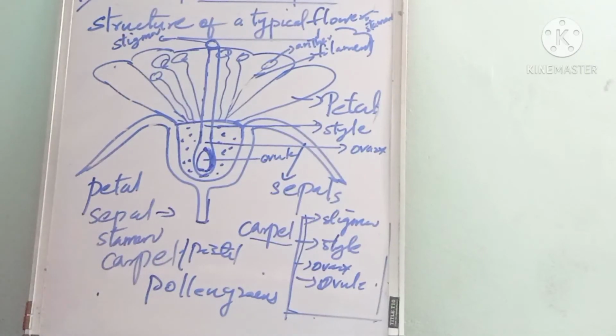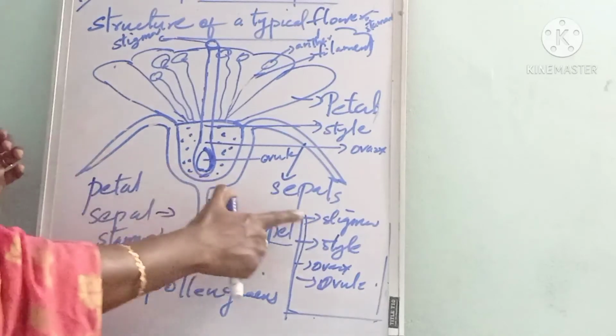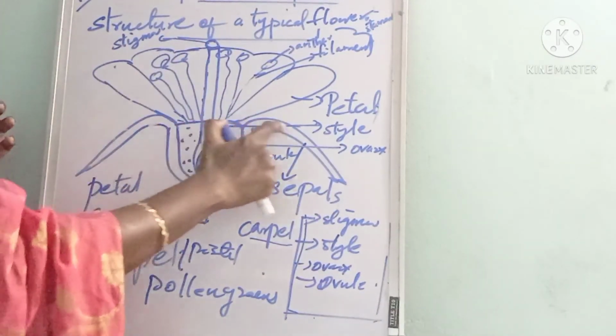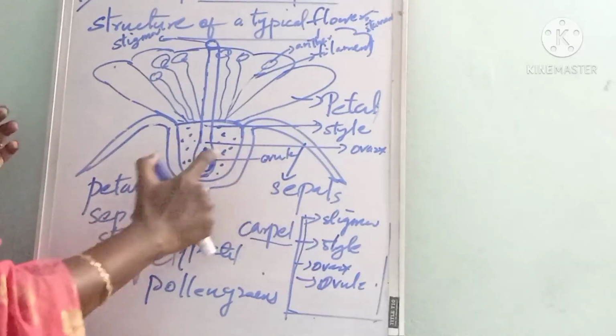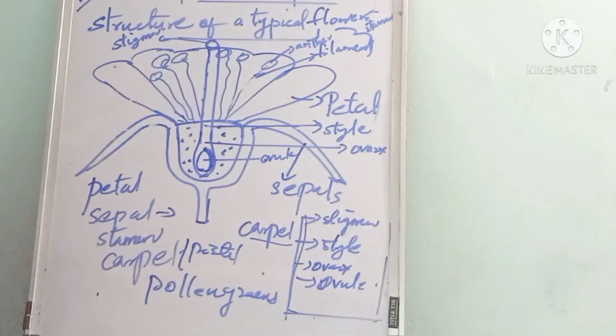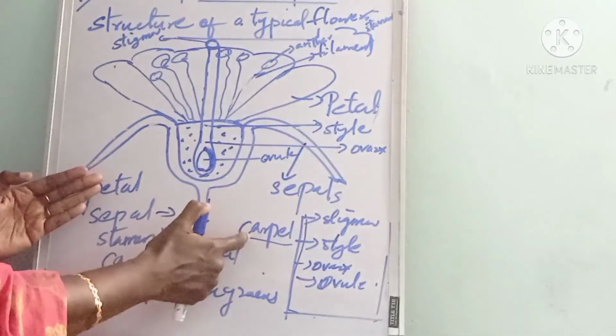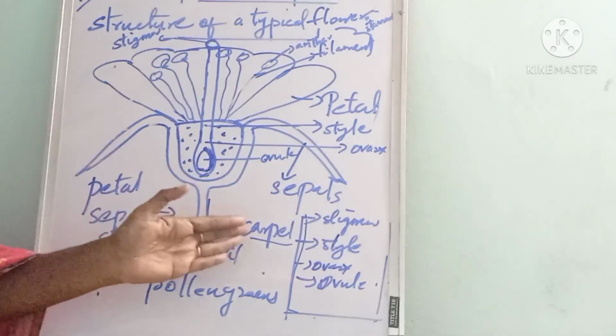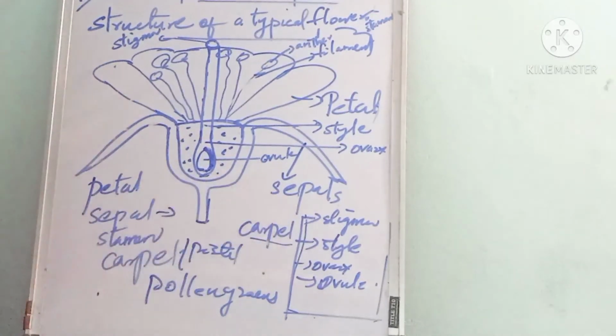Which is the female reproductive organ of the flower? The pistil or carpel, which includes the stigma, then the style, then the ovary and ovule. That constitutes the carpel or pistil. What are the parts included in the carpel? Stigma, style, ovary and ovule.